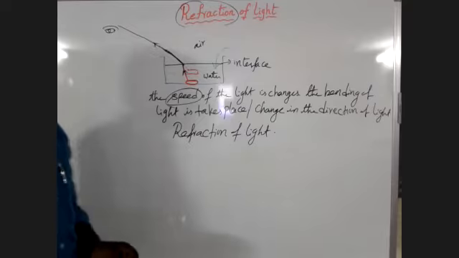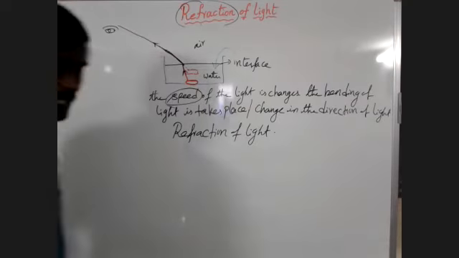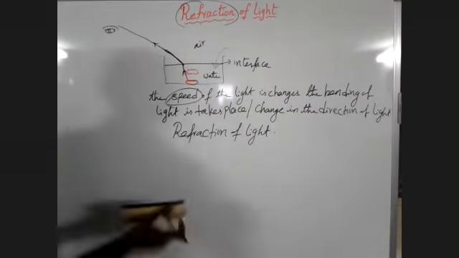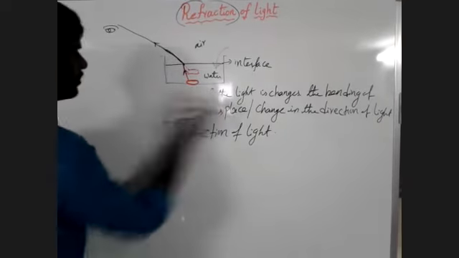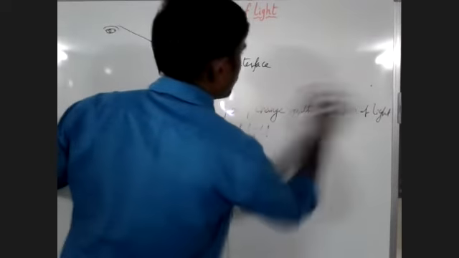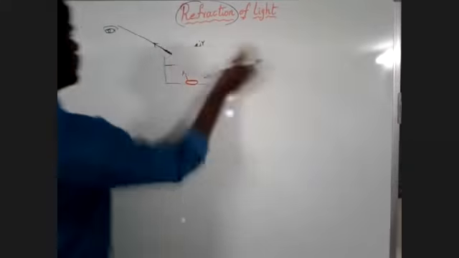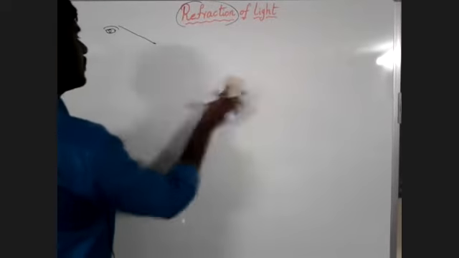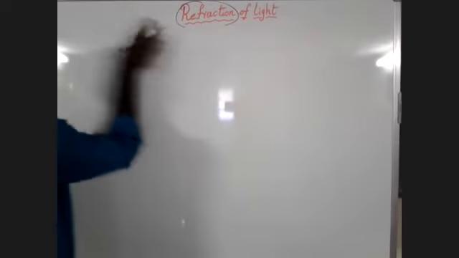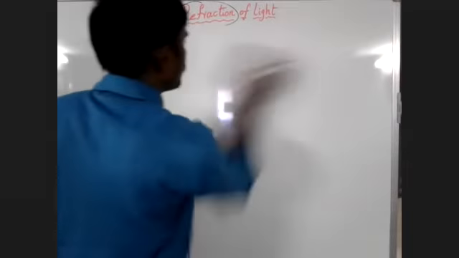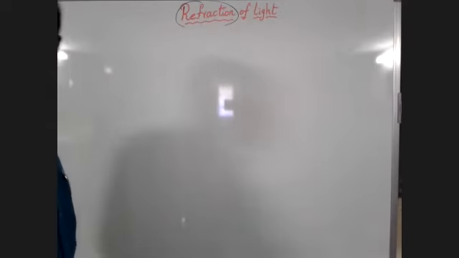Okay, right. Next we will see how the refraction takes place when the light travels from one medium to the other medium. We know what is refraction. Refraction means there is a bending of light ray when the light ray travels from one medium to the other medium, that we call a refraction of light.